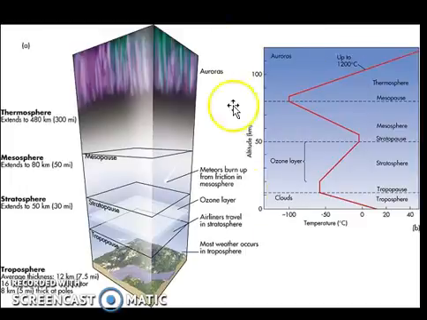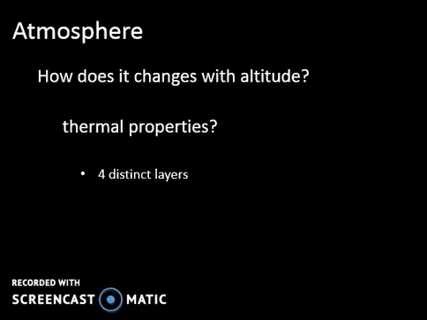The image that we see here on the right is looking at temperature of the atmosphere in degrees Celsius versus altitude. We're going to dissect this particular chart to identify the key elements of the atmosphere and break down the thermal properties. We know that the atmosphere is this medium of constant gases, variable gases, and particulates, and that it's going to change.